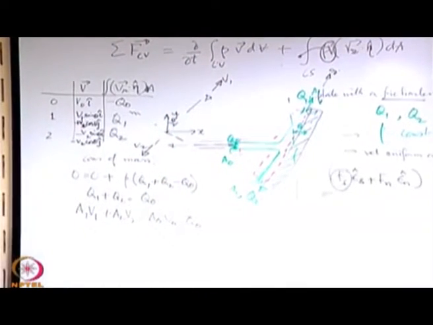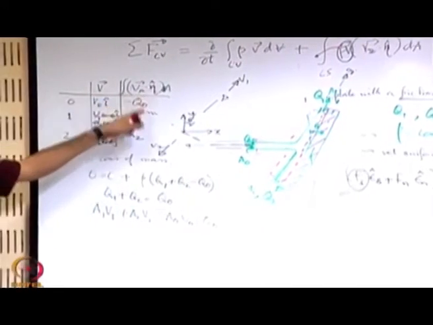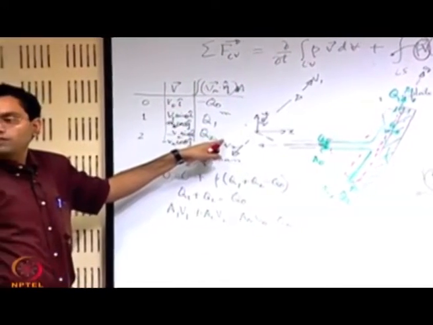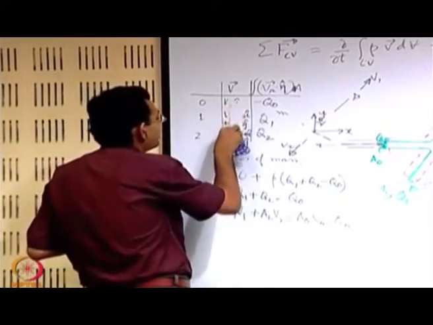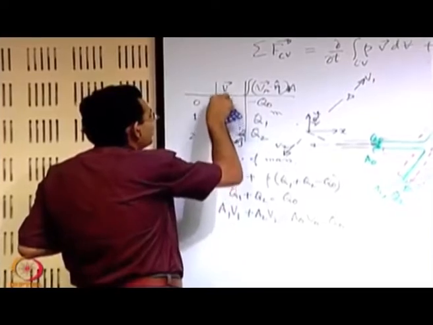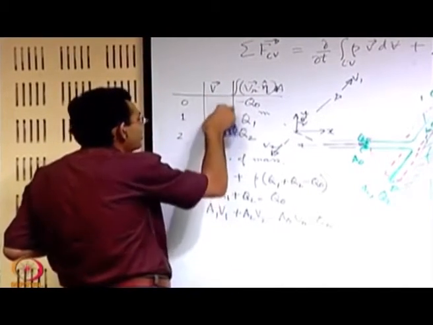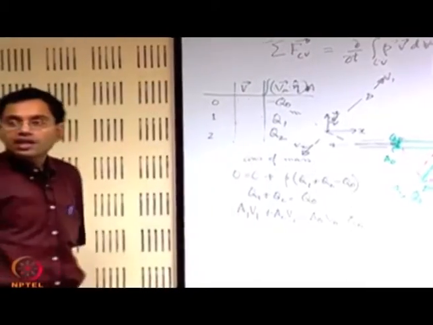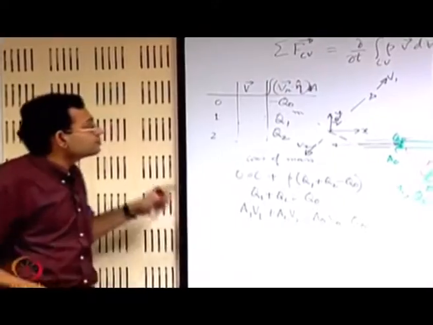So, in terms of the s and n coordinate, the good thing is the flow rate does not change, it is independent of the coordinate type, but what changes now are the expressions for the velocity vectors. So, let us write these expressions in terms of the s and n vector, which will be useful for solving this problem.